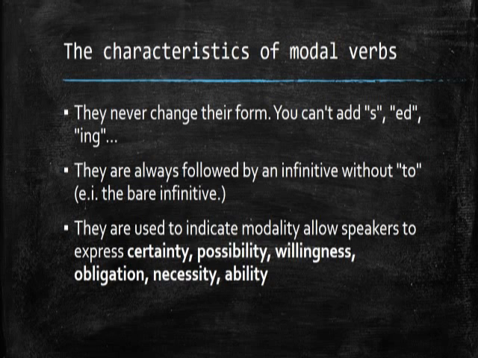When you write or say a sentence that contains a modal, you should not put any other element on the verb. Like, I can walk. You cannot say, I can walking. This is the bare infinitive. You should also not put to after a modal, for example, I can to walk.